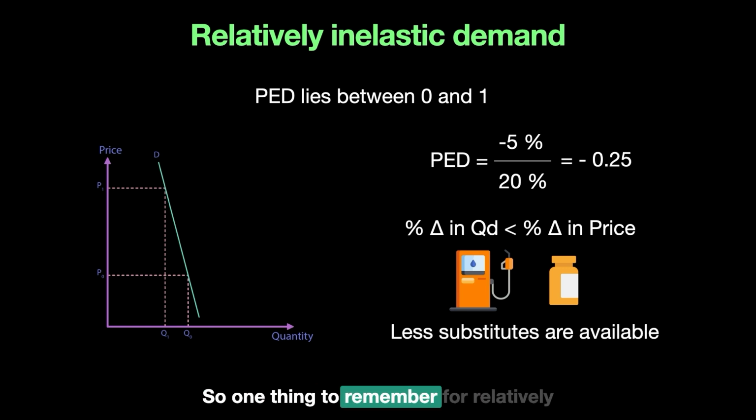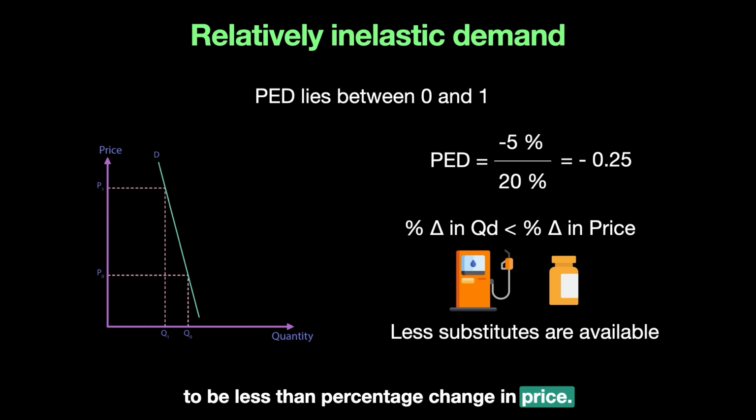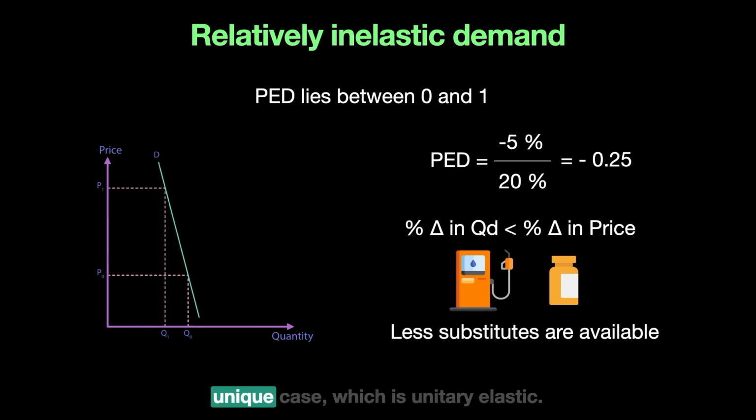So one thing to remember for relatively inelastic good is that the demand curve is not perfectly vertical but very steep, making the percentage change in quantity demanded less than the percentage change in price. Now let's move on to another unique case, which is unitary elastic.